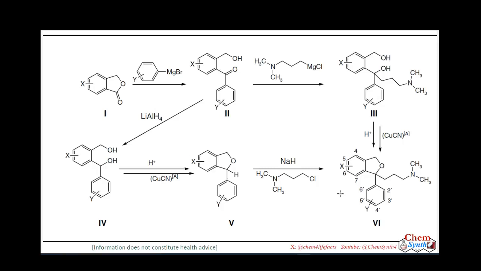So they modified the process again: after getting this ketone, they reduced the keto group using lithium aluminum hydride to get the diol first, followed by cyclization using sulfuric acid, and then they converted the bromide into cyanide using cuprous cyanide, and in the last step they introduced the dimethylaminopropyl group using dimethylaminopropyl chloride in presence of a strong base, sodium hydride.